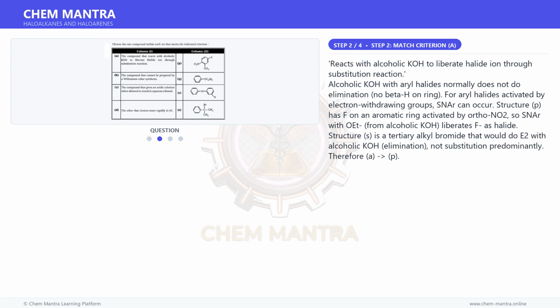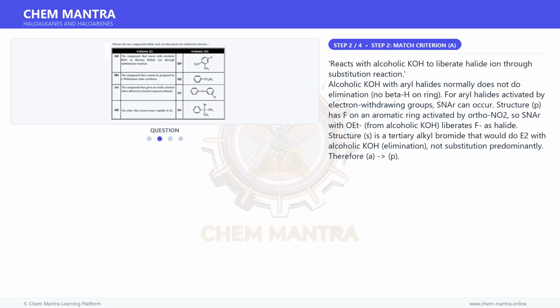Moving on to the next step. Which compound reacts with alcoholic KOH to liberate halide ion through a substitution reaction? Alcoholic KOH with aryl halides normally does not do elimination, as there is no beta-hydrogen. For aryl halides activated by electron withdrawing groups, SNAr can occur.